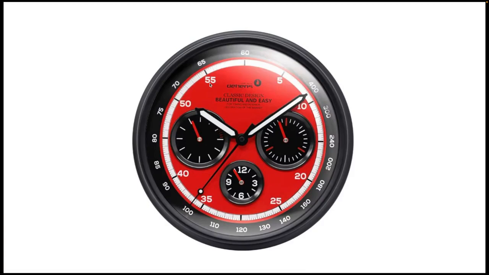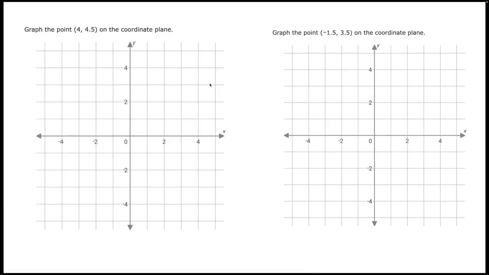Okay, it's time for you to practice what you just learned. Go ahead and pause the video and try these two problems on your own. And when you're ready, you can unpause the video.